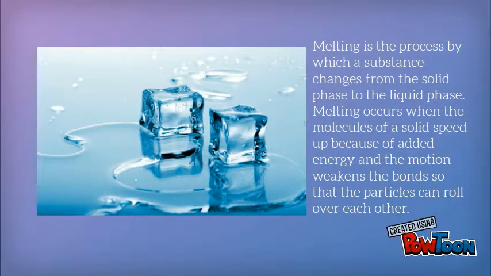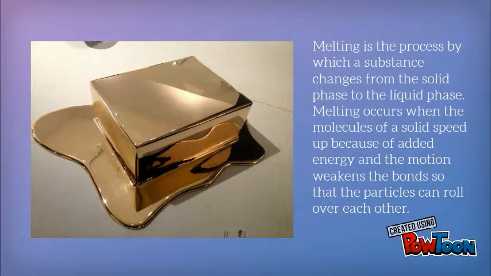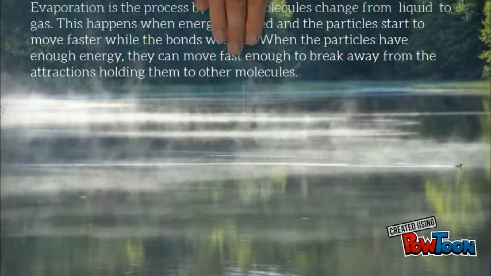Melting is the process by which a substance changes from the solid phase into a liquid phase. Melting occurs when the molecules of the solid speed up because of the added energy, and the motion weakens the bonds so the particles can roll over each other.